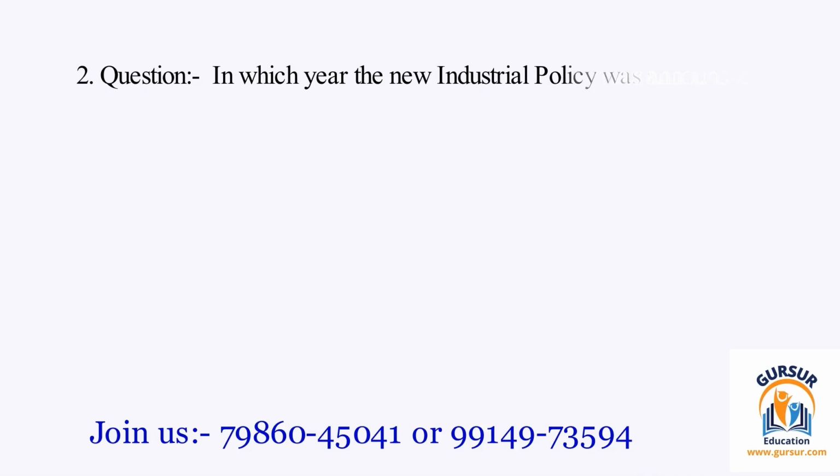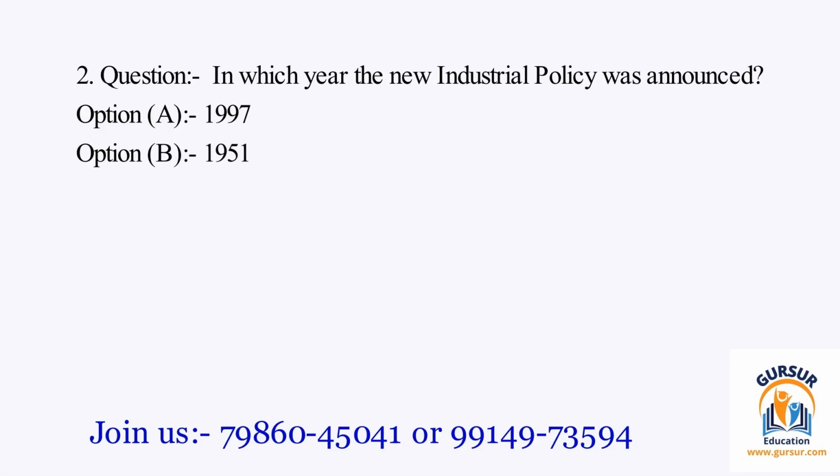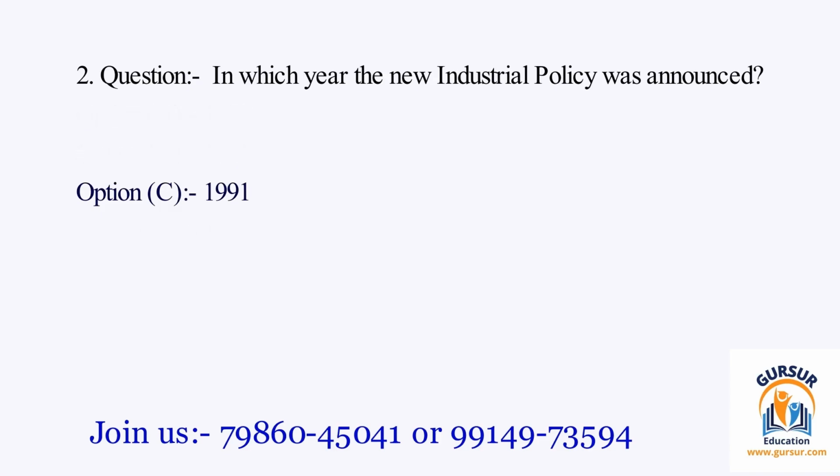Question number 2. In which year the new industrial policy was announced? The option A is 1997. The option B is 1951. The option C is 1991. The option D is 1998. The right answer of the question is option C, and that is 1991.